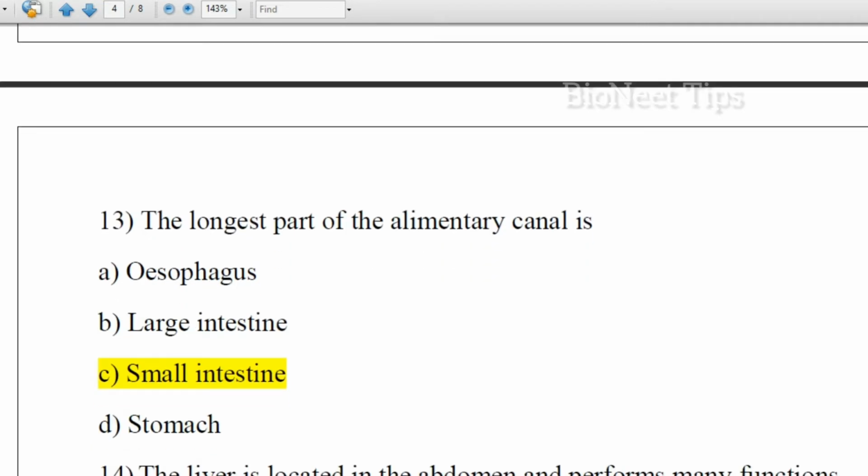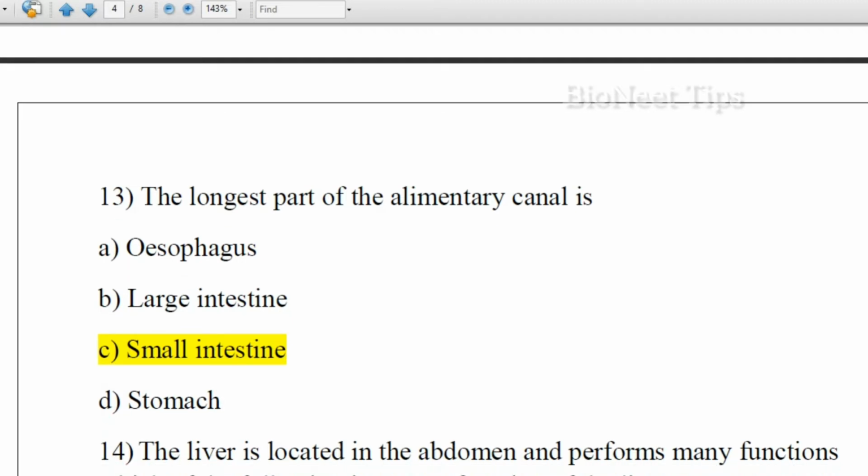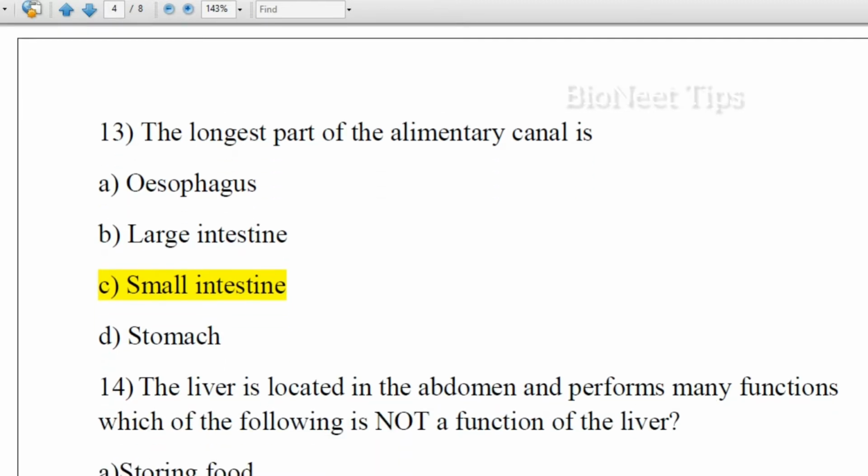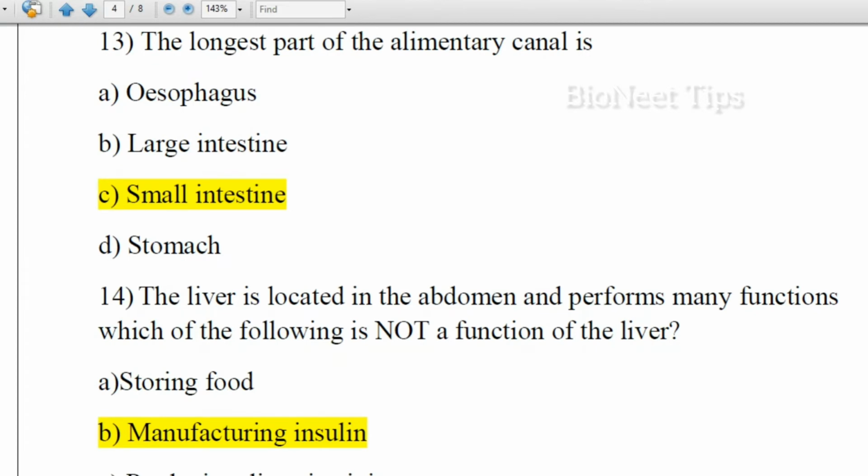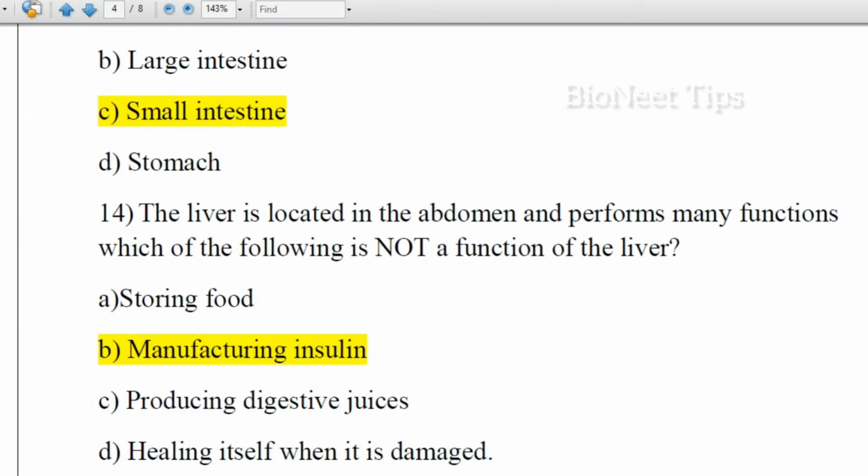The longest part of the alimentary canal is esophagus, large intestine, small intestine, stomach. So the correct answer is small intestine.